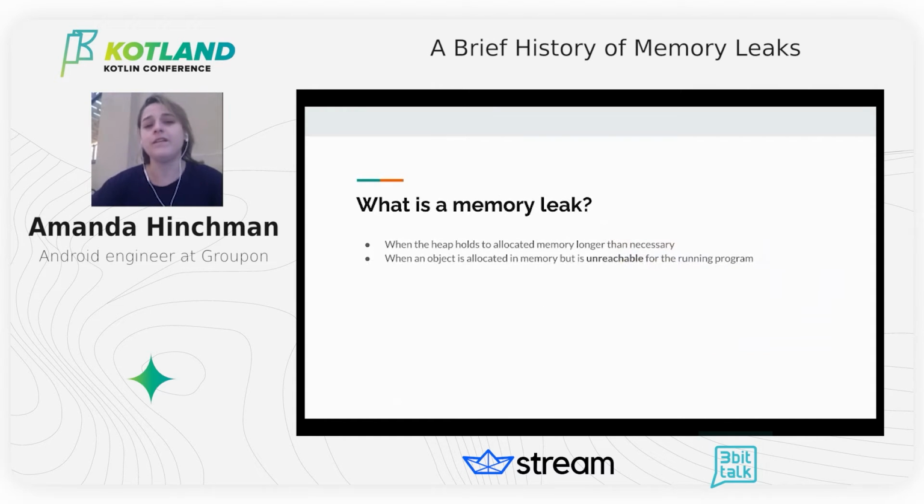Okay, so what is a memory leak? Its simplest definition is when the heap holds on to allocated memory longer than necessary. There's also another way to get memory leaks, and that's when an object is allocated in memory but is unreachable for the running program.